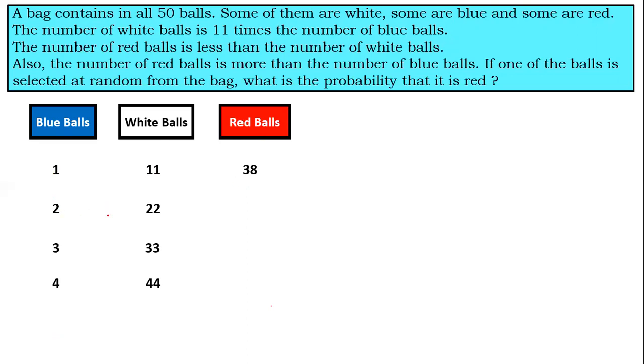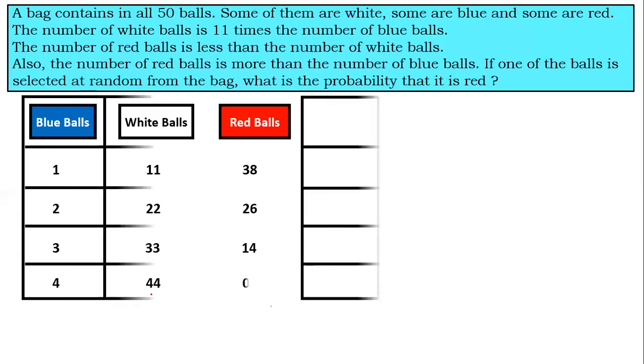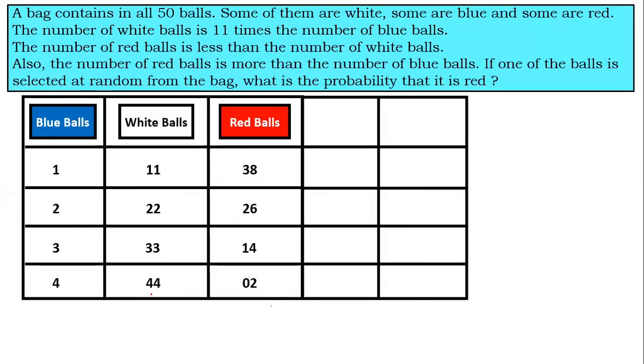Now here 2 plus 22 is 24. Now 50 minus 24 is 26. Why 50 minus? Because the total is 50. 3 plus 33 is 36. 50 minus 36 is 14. Once again, why 50 minus? Because the total number of balls is 50. 4 plus 44 is 48. 50 minus 48 happens to be 2. So we have 4 cases.